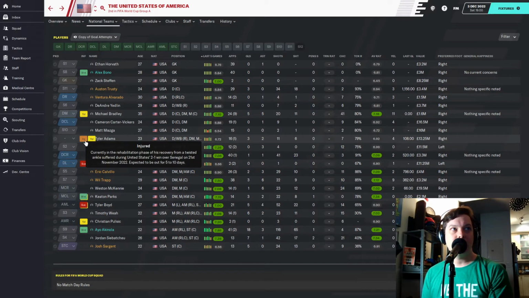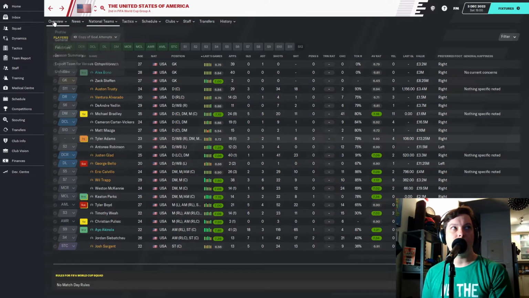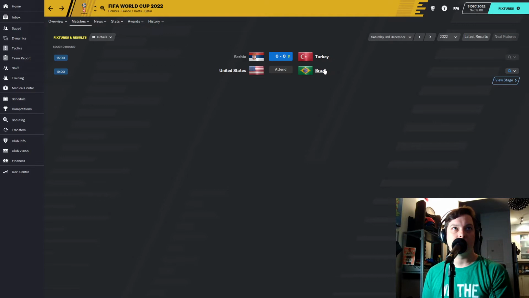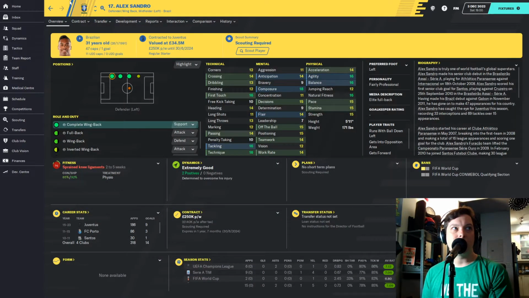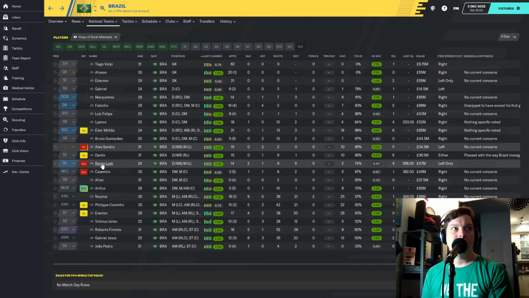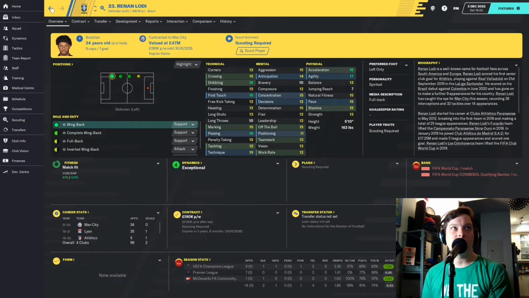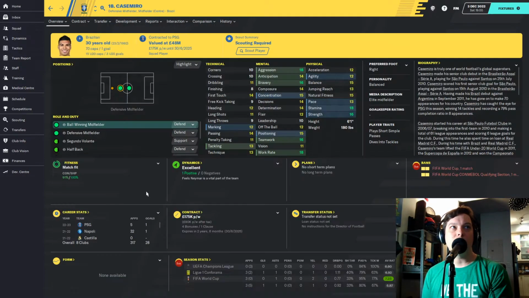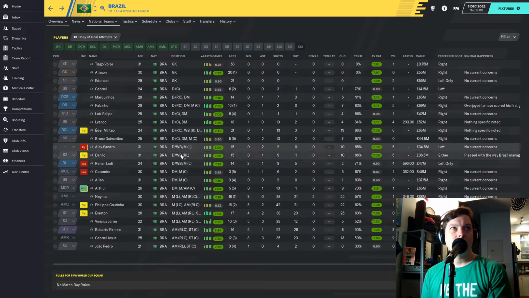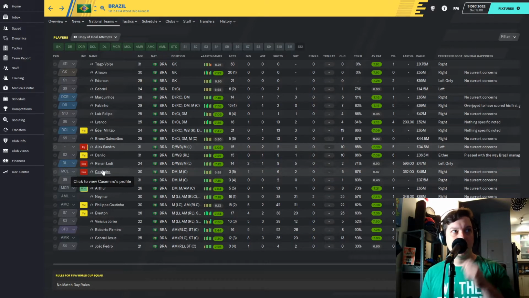Tyler Adams is injured as well. He won't play, the right back. So we've got some newer players coming into the team now for the United States. Let's check out Brazil. Any big injuries or suspensions? Alex Sandro is injured. He's got sprained knee ligaments. He looks like he's out for the tournament. Henan Lodi is suspended after the sending off in the last game that we watched, two yellow cards for him, so he will miss it. Also, Casemiro is suspended. Could be for yellow cards. Does it say anywhere? I don't think so. So he's suspended as well. That's a big miss for the Brazilians.